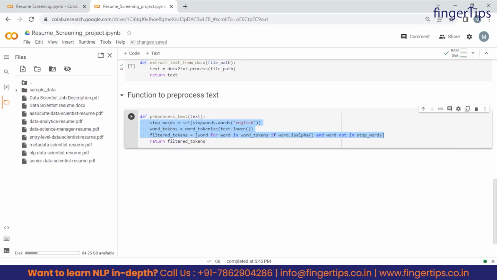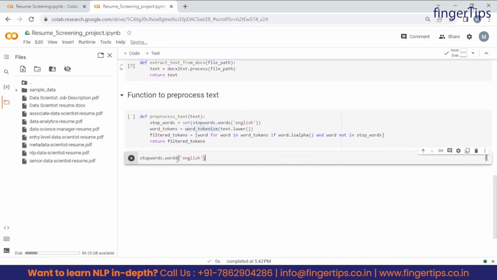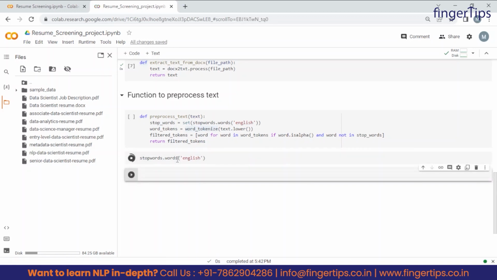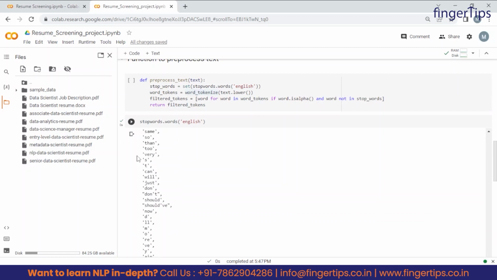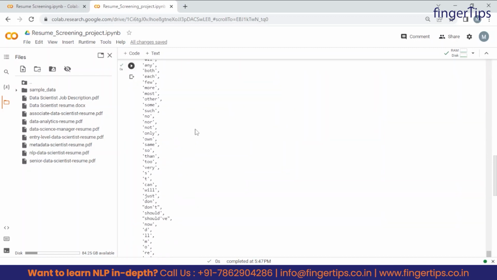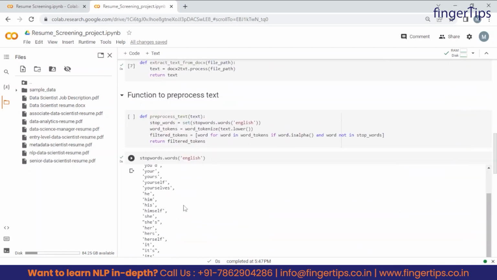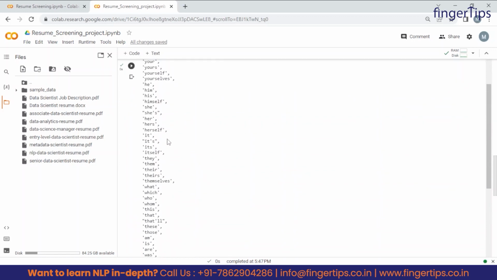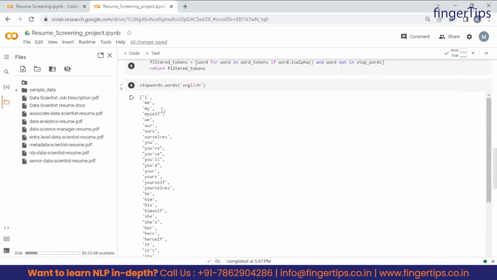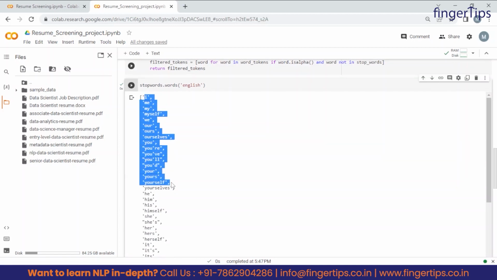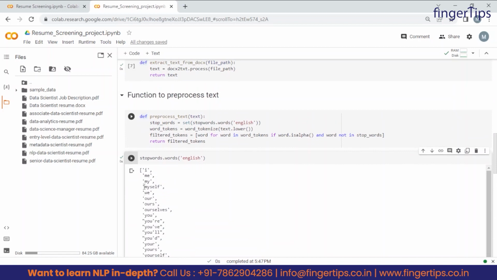This function will first load the set of stop words of the English language, right? So we are just using stopwords.words('english'). So what it will do, just copy this and try to run this, and let's see what it results. And guys, as we can see, these are some stop words in English. So stop words are nothing but some common words which can be ignored easily in any text, or these are not useful words. They won't make any sense or any meaning in the project we are going to do, like I, me, my, myself. These are some very common words which can be ignored, right?